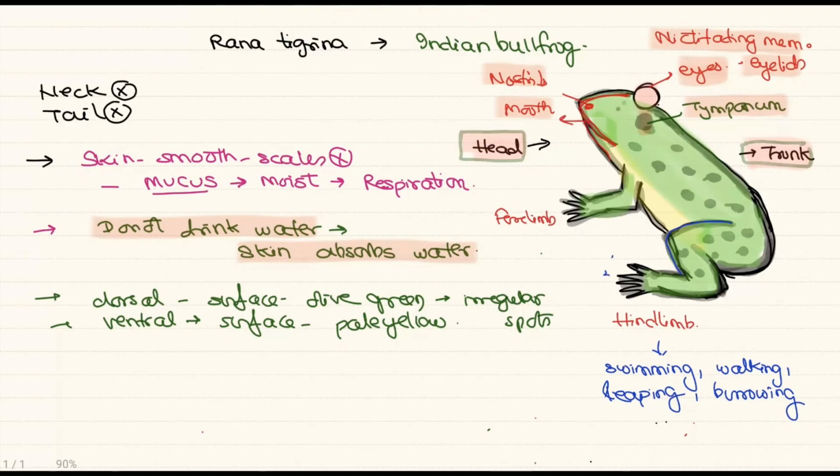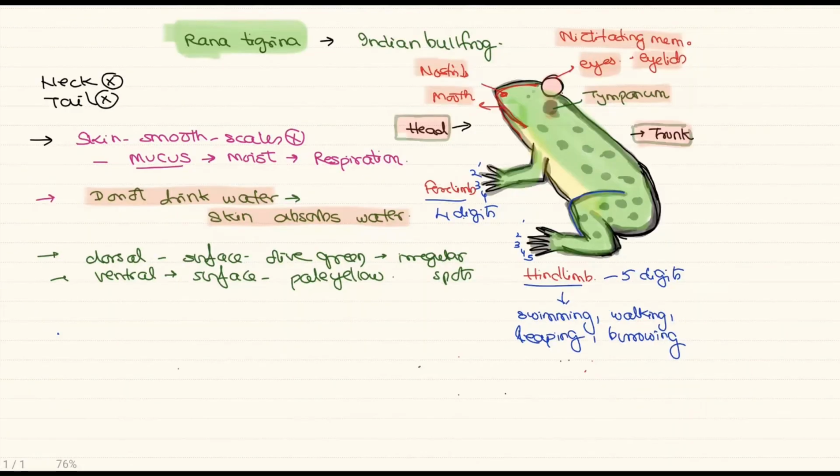The hind limbs have 5 fingers or 5 digits as you can see in the diagram. So the hind limb has 5 digits, whereas the forelimb has only 4 digits. In frogs like Rana tigrina, we can find sexual dimorphism. Now, what is sexual dimorphism? The male and female have slight characteristic differences.